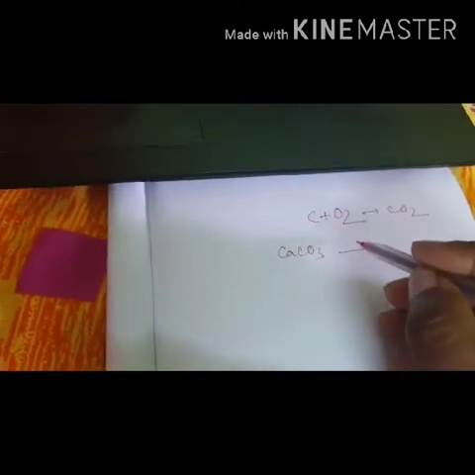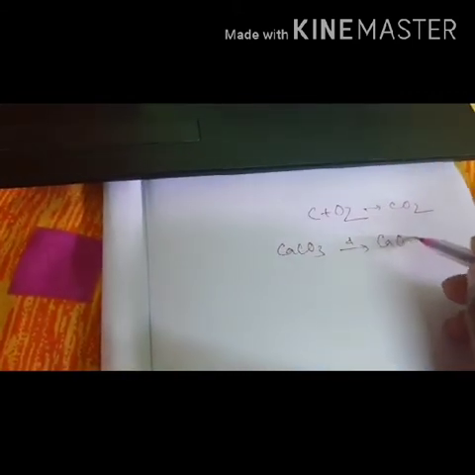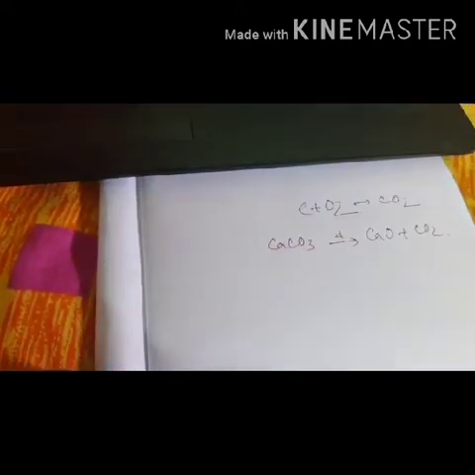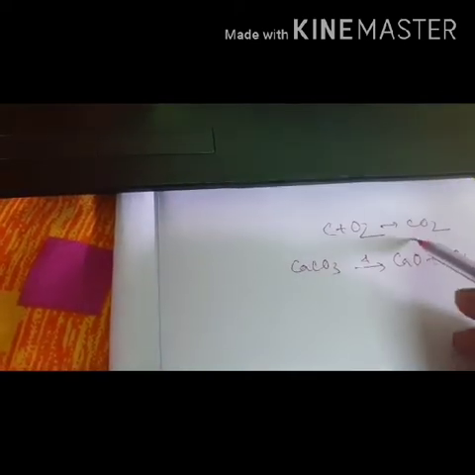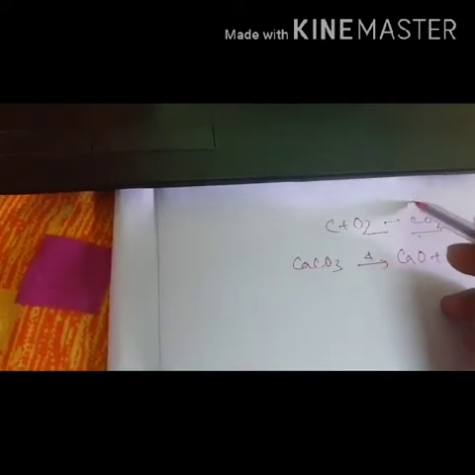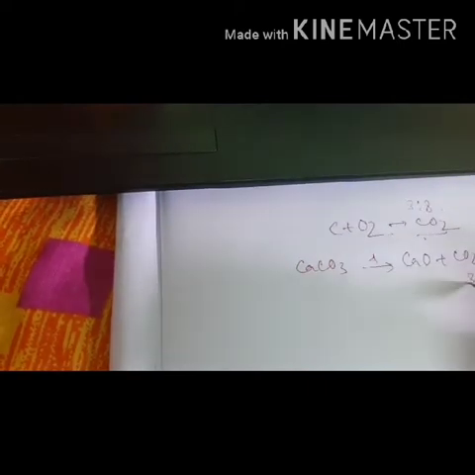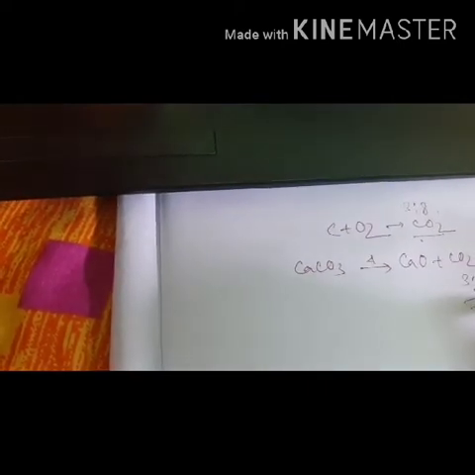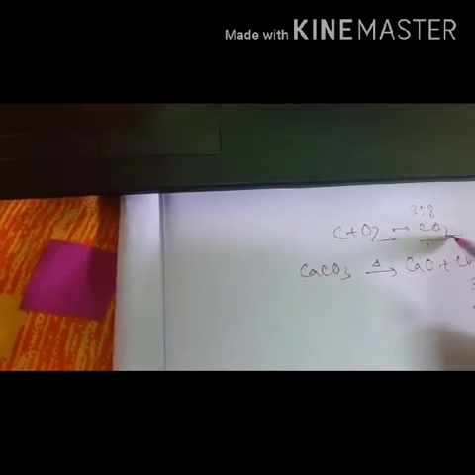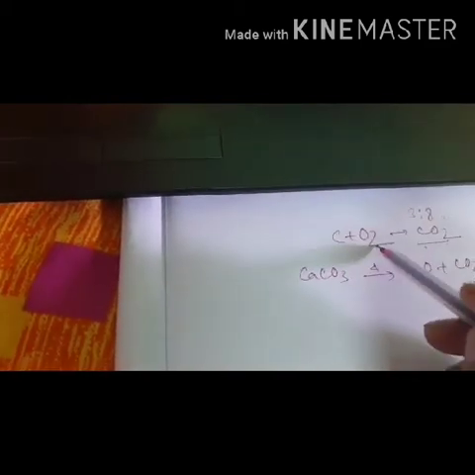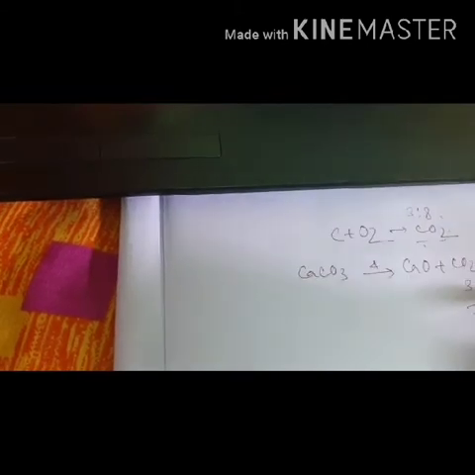Carbon and oxygen can combine to give carbon dioxide, and calcium carbonate, if you heat it, that also will give CaO and CO2. Now what will happen? Here if we consider carbon dioxide, the combination ratio of carbon and oxygen is 3:8. And here also it will be 3:8. That means whatever may be the source of getting the compound, if it is formed by the same constituent elements, they will combine in a fixed ratio of masses.